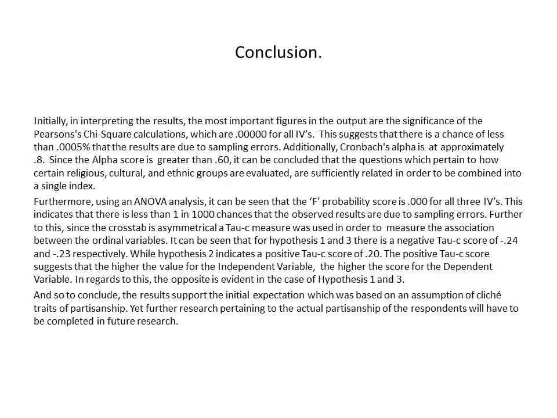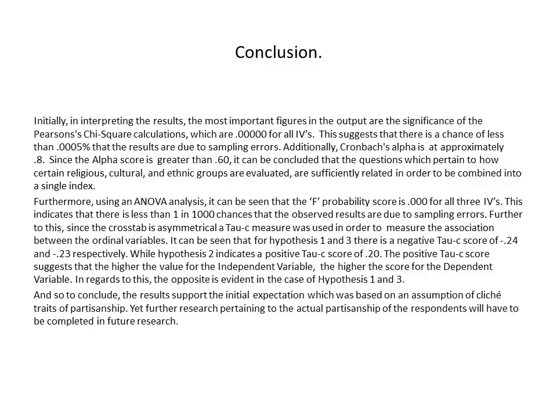In order to conclude, initially, in interpreting the results, the most important figures in the output are the significance of the Pearson's chi-square calculations, which are 0.0 for all independent variables. This suggests that there is a chance of less than 0.0005 that the results are due to sampling errors. Additionally, the alpha score is at approximately 0.8, and since it is higher than 0.6, it can be concluded that the questions which pertain to how certain religious, cultural, and ethnic groups are evaluated are sufficiently related in order to be combined into a single index.